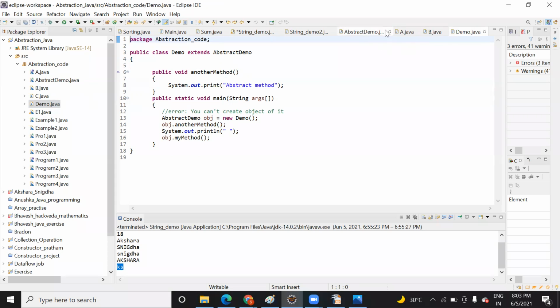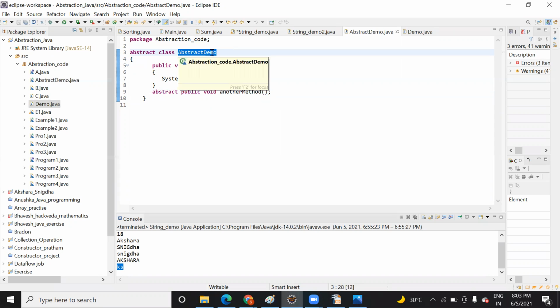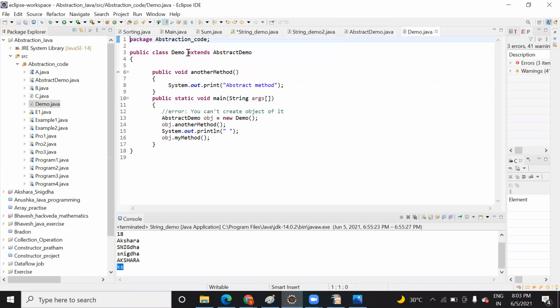This is my abstract demo class. And in this, you can see this is a method. I have provided no body to it. How will I do it? I will simply inherit this class. How do you inherit this class? With the help of which keyword? Extend. Good. So here you see I have extended and I am providing a body to it.